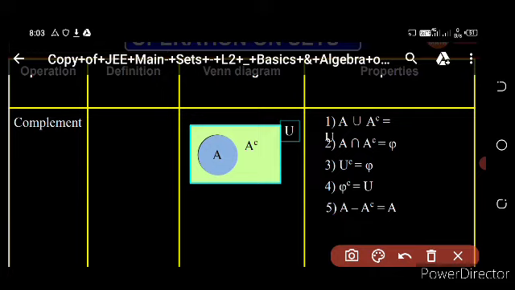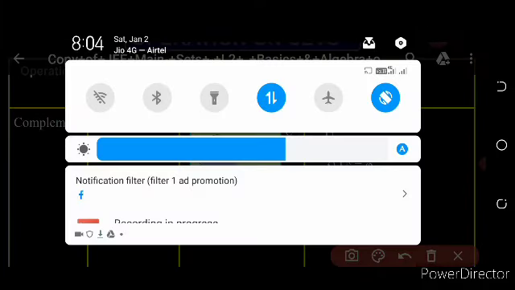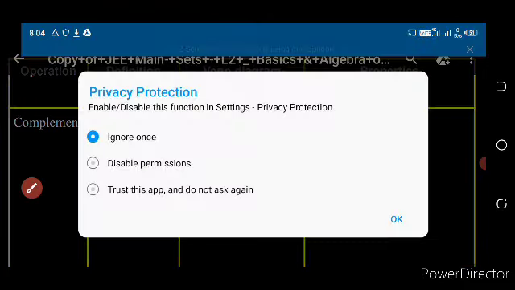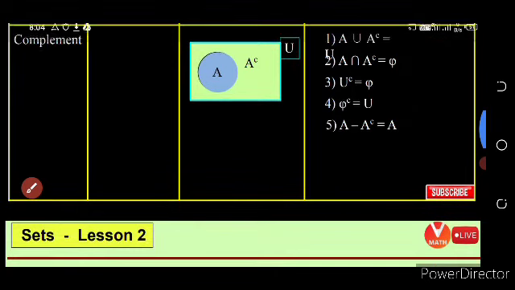has no elements present in A but present in the universal set. So this is phi. Then the complement of the universal set is equal to phi. Similarly, the complement of phi is equal to the universal set. Similarly, A difference A complement is equal to A.